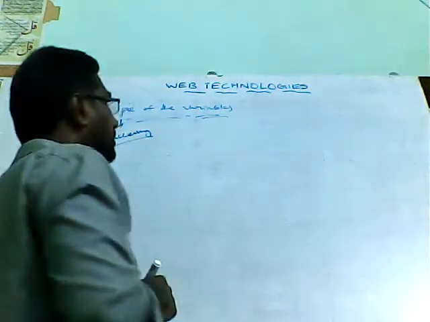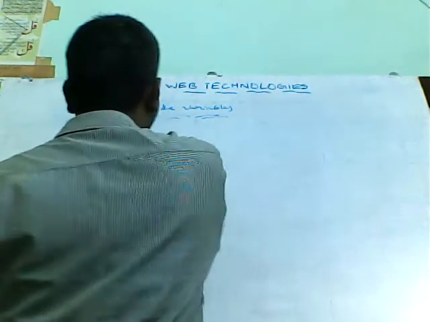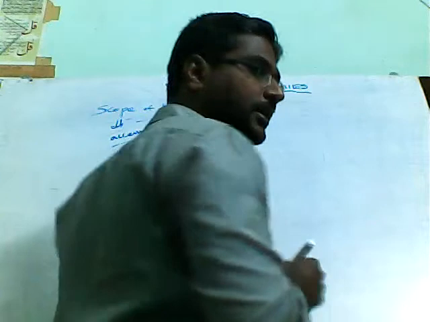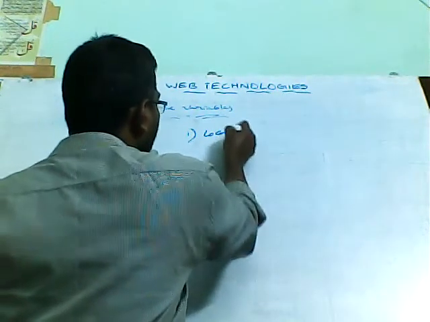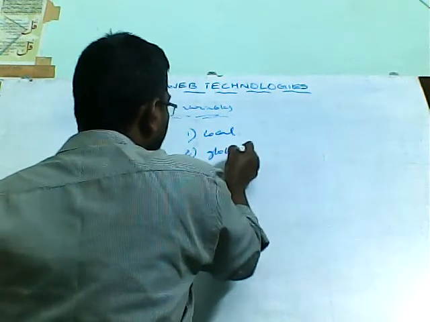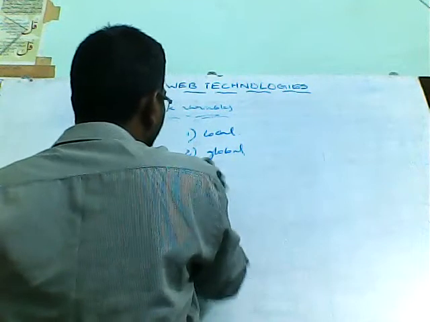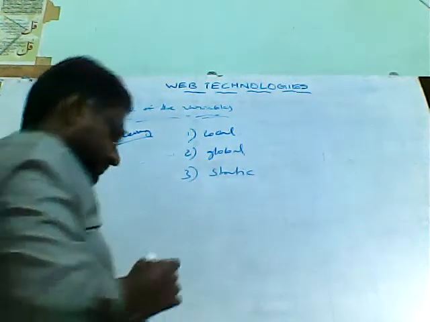PHP supports three scopes for the variables. So we have three different scopes of variables in PHP: local scope, or local variable, global variable, and static variable.